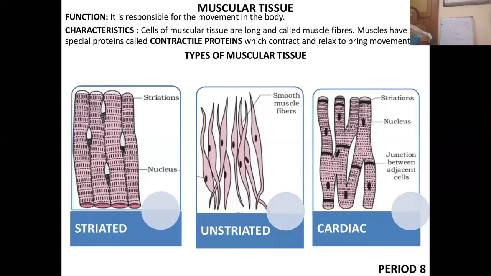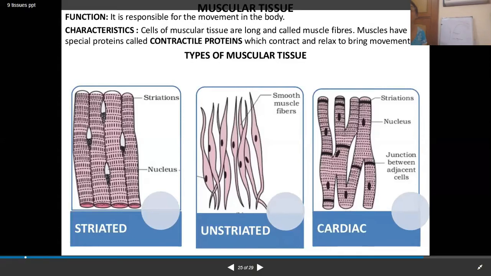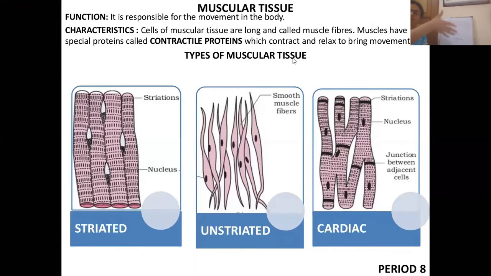As I discussed with you earlier, muscular tissue is the tissue responsible for movement of the body. Movement of the body is because of the muscular tissue. Muscular tissue is of three types: one we call striated, one we call unstriated, and the third is cardiac.